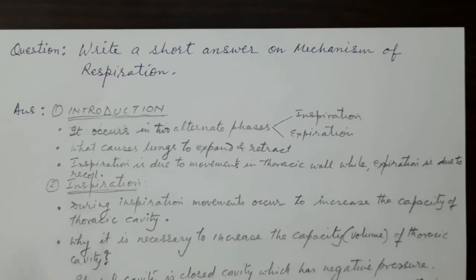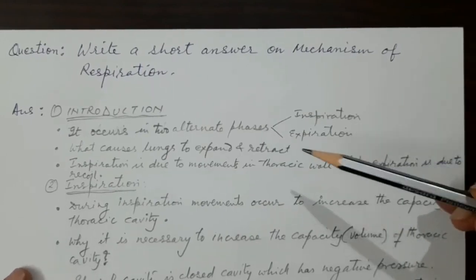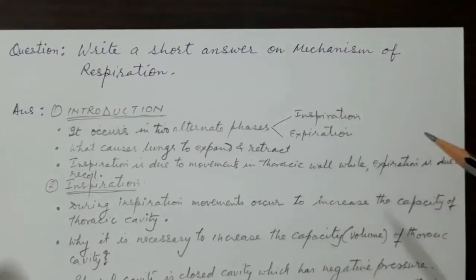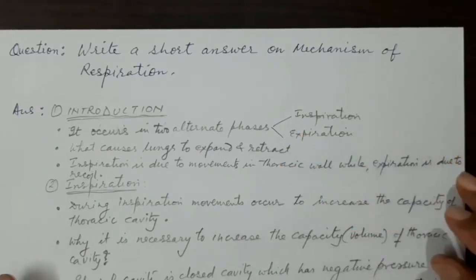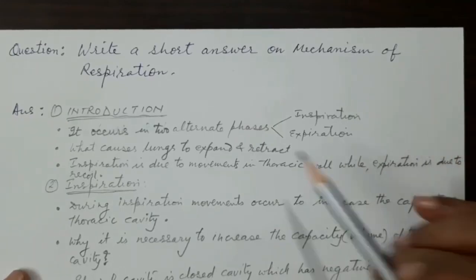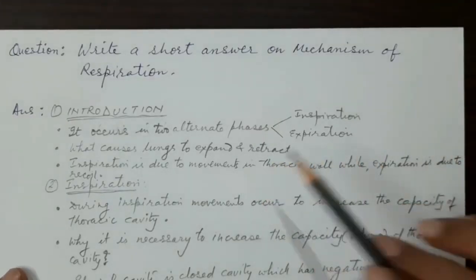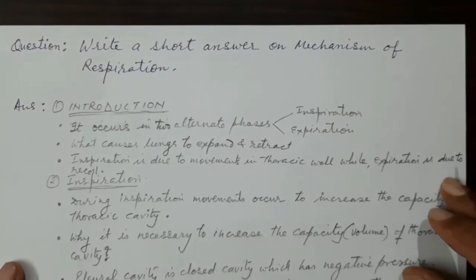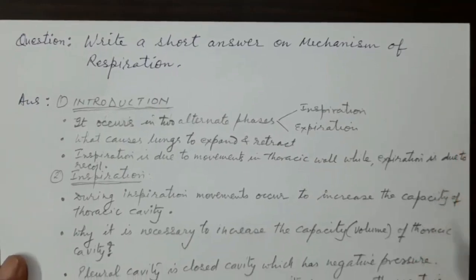The lungs are sponge-like structures which contain millions of alveoli or air sacs, and when air fills these air sacs, called alveoli, they expand. So the whole lung expands, and at the end of the inspiration the lung retracts when the air comes out in expiration or exhaling.